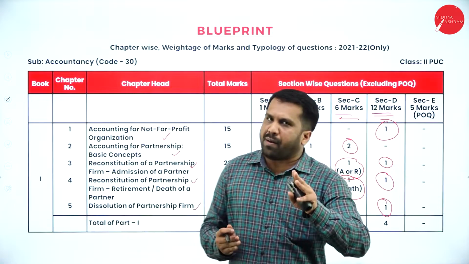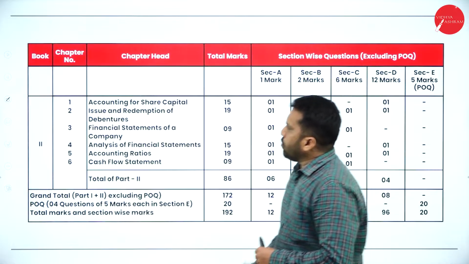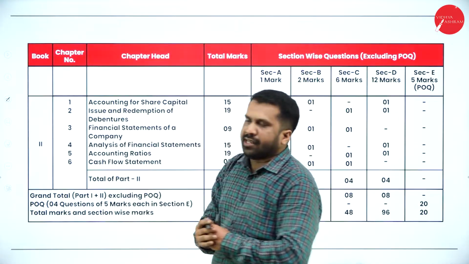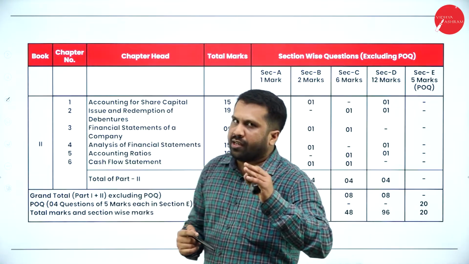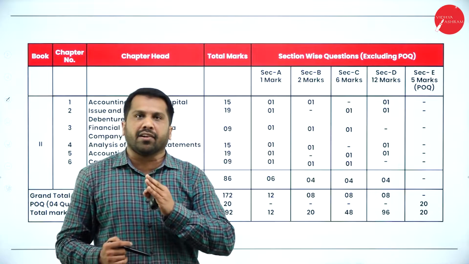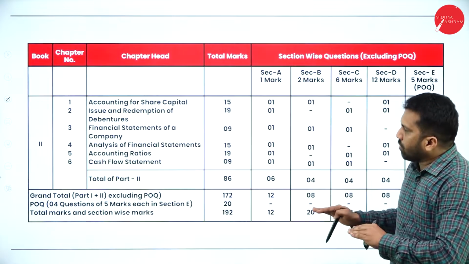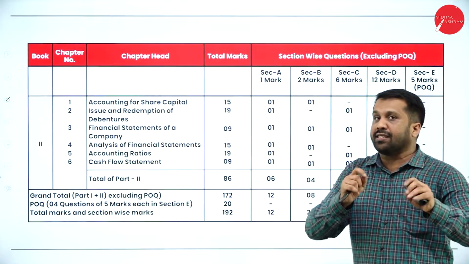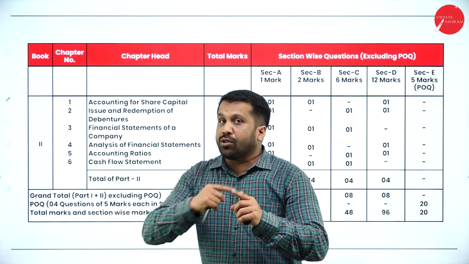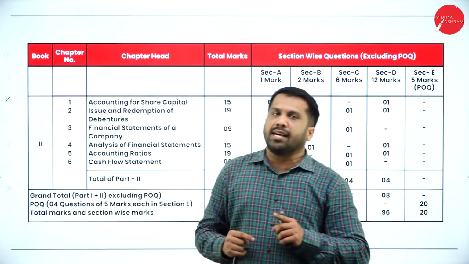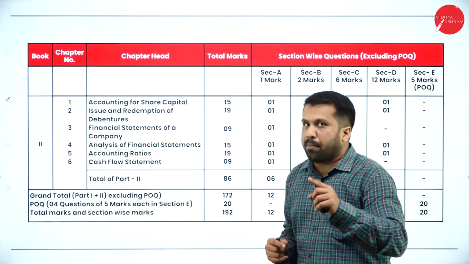Similarly, I'll go to part 2 of your accountancy. In part 2, you have 1, 2, 3, 4, 5, 6. How many units do you have? Total you have 6 units. At the end, I'll give you the logic of spending less time and scoring 100. How to do this? Spending less time and scoring 100. Don't concentrate on all 5 plus 6, 11 units. It will be a waste of time. If you want knowledge, yes, you have to, but do this after your examination. But for your examination, not only knowledge, you need marks also. First, you concentrate on your marks.